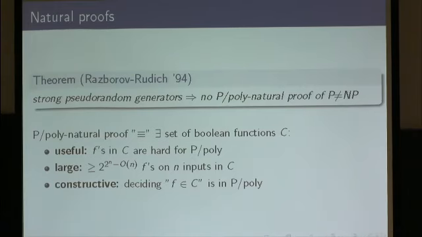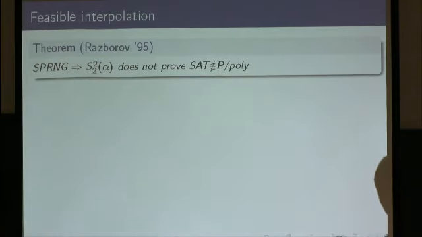Importantly, Razborov and Rudich also showed that all known circuit lower bounds on restricted classes of circuits for explicitly defined functions are natural. So this is considered a big barrier. And for us it is interesting that it can be used to show that a theory of bounded arithmetic called S^2_2(alpha) doesn't prove superpolynomial circuit lower bounds unless strong pseudorandom generators exist. Here S^2_2(alpha) is a fragment of Peano arithmetic with a form of polynomial induction for Sigma^b_2(alpha) formulas.